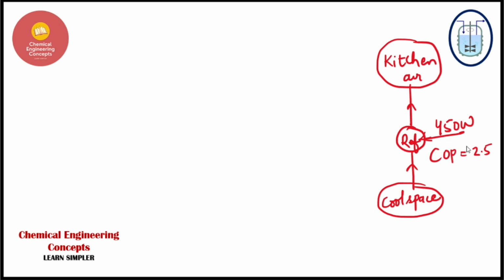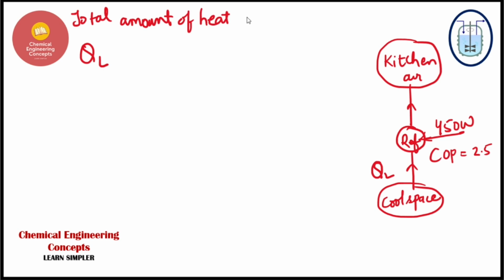So what exactly do we have to do? First, we have to look at the total amount of heat that is to be removed from the watermelons to make their temperature up to 8 degrees centigrade. So we have to first find this QL value. The QL, that is the total amount of heat to be extracted from the watermelons.